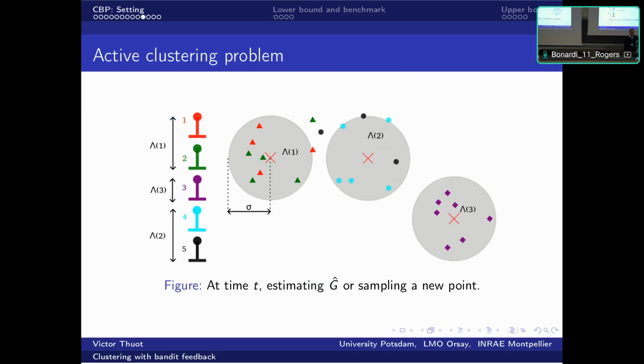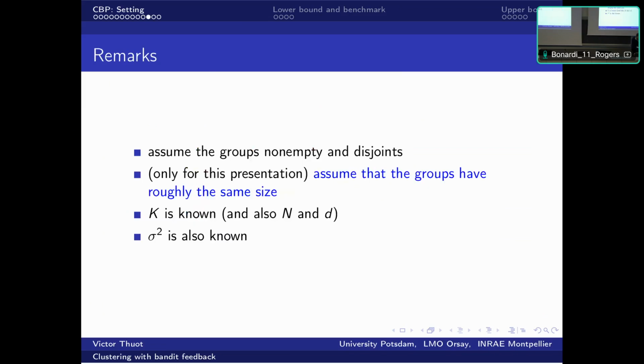They share the same probability distribution. The third one is alone, and the last two are in another group. We don't know the different centers of the groups, which I labeled as lambda, and based on the observation of data points, we want to recover this unknown partition. The groups are non-empty and disjoint.